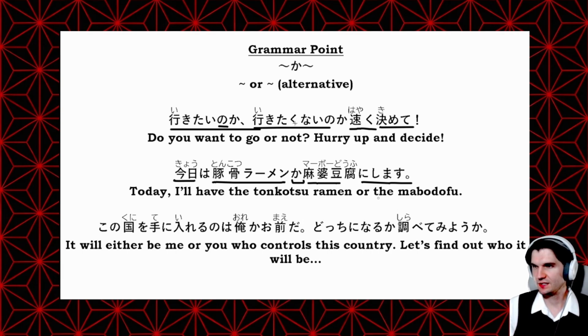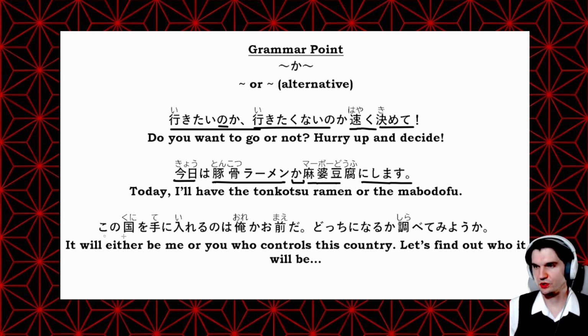Right? So this か just gives us the option between the two. 豚骨ラーメンか麻婆豆腐にします. So this is probably talking to someone in the car on the way to the restaurant. What are you going to have today? 豚骨ラーメンか麻婆豆腐にします. And finally, we have a little bit more of a fun one.